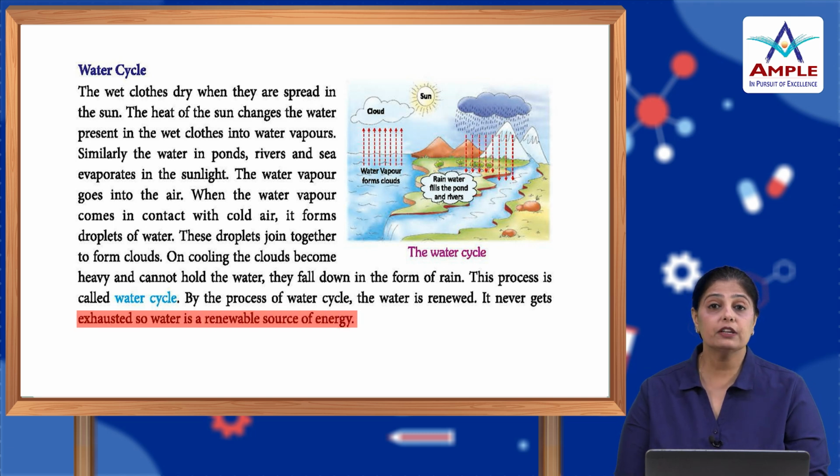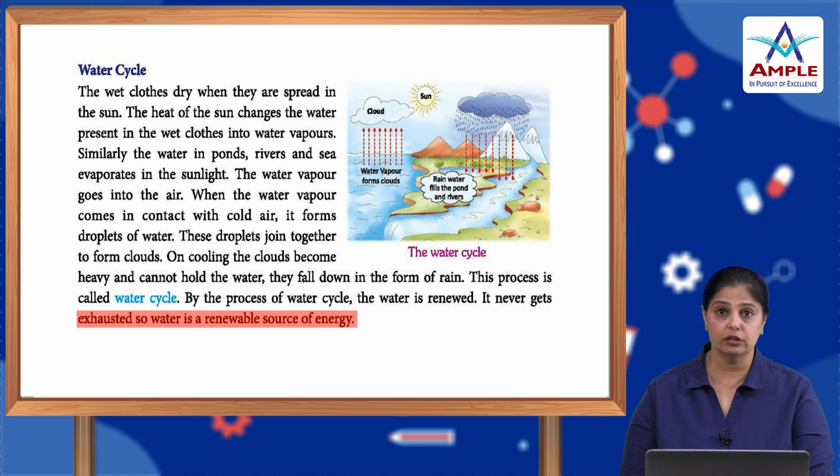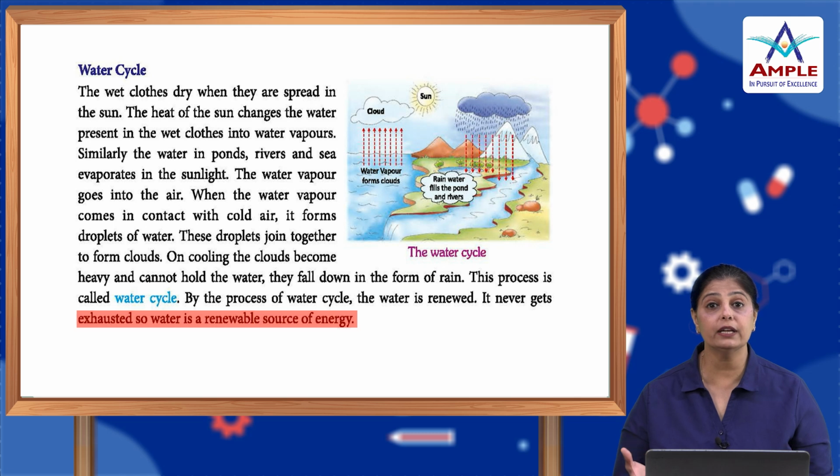So, children, you must have observed that when your mother puts the clothes outside in the sun for drying, because of the heat of the sun, the water present in the wet clothes changes into water vapor. The clothes dry off and the water goes into the atmosphere in the form of water vapor. Similarly, the water in the ponds, rivers and seas also evaporates because of the sunlight falling on them.